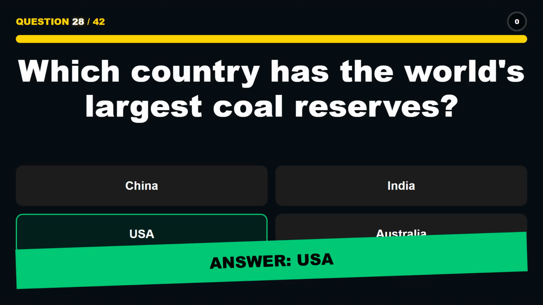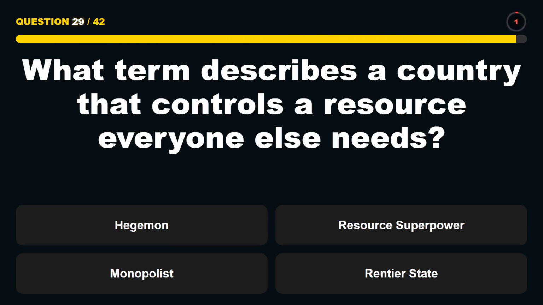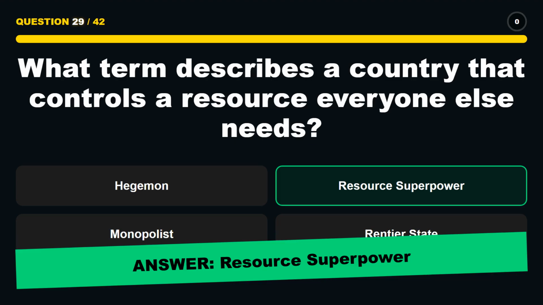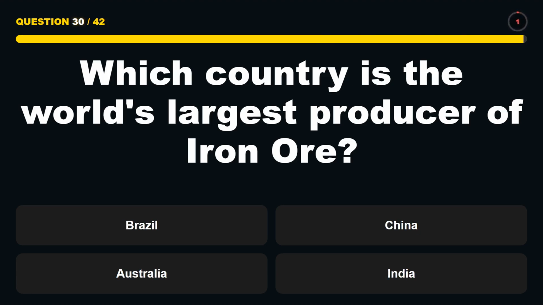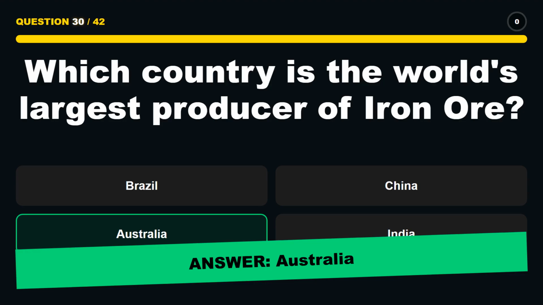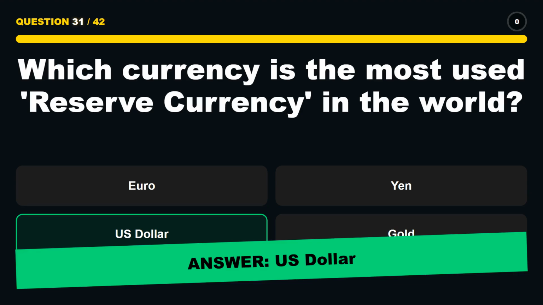USA. What term describes a country that controls a resource everyone else needs? Resource superpower. Which country is the world's largest producer of iron ore? Australia. Which currency is the most used reserve currency in the world? US dollar.